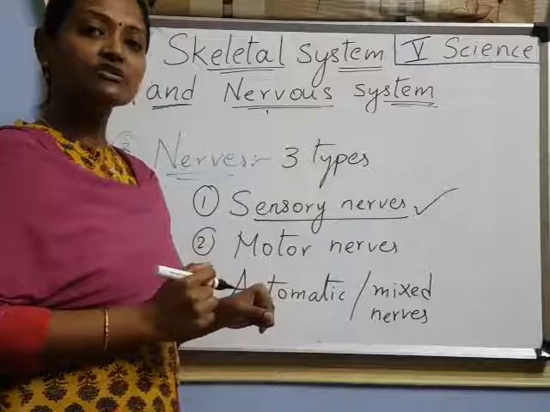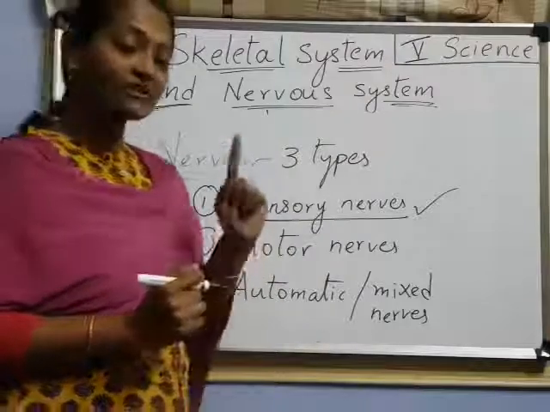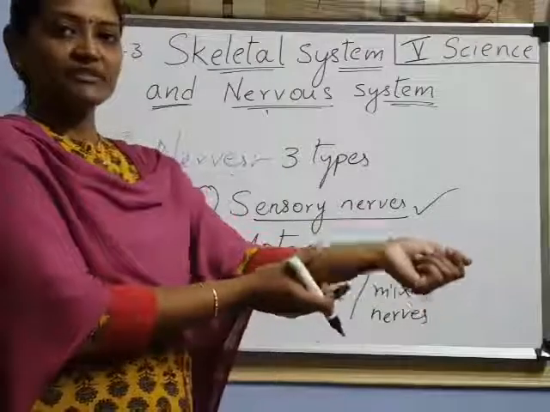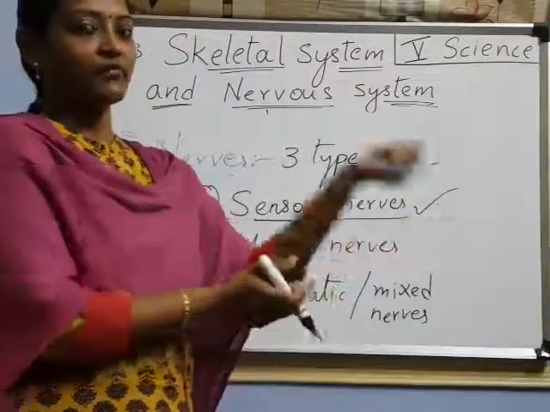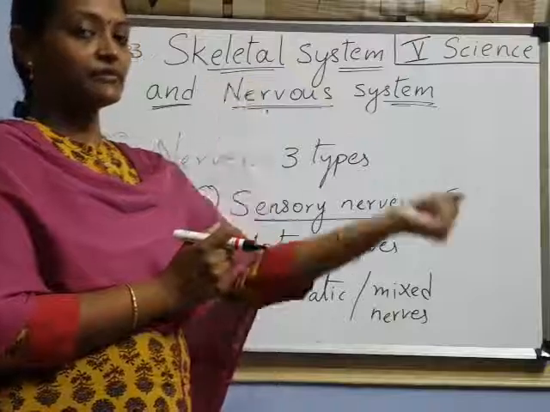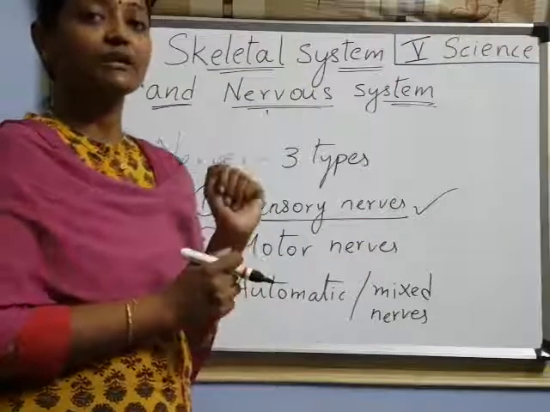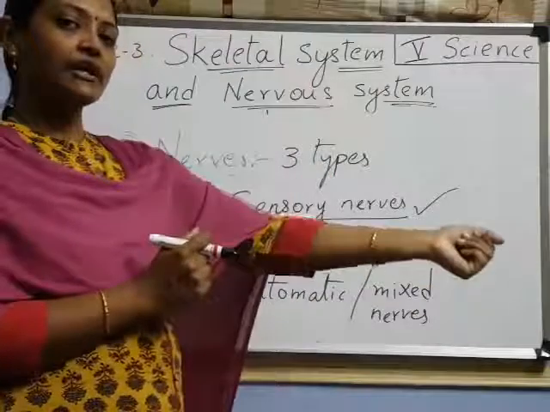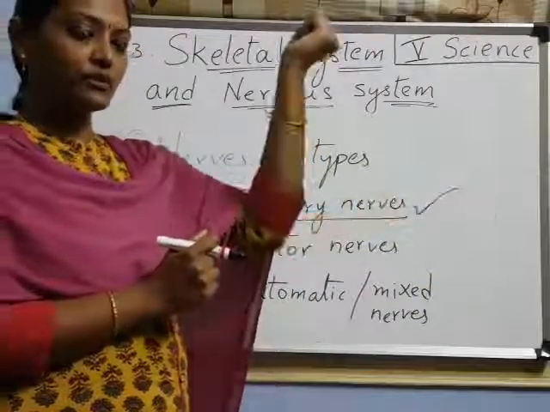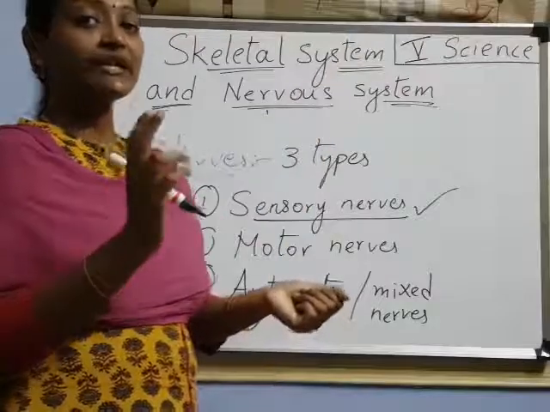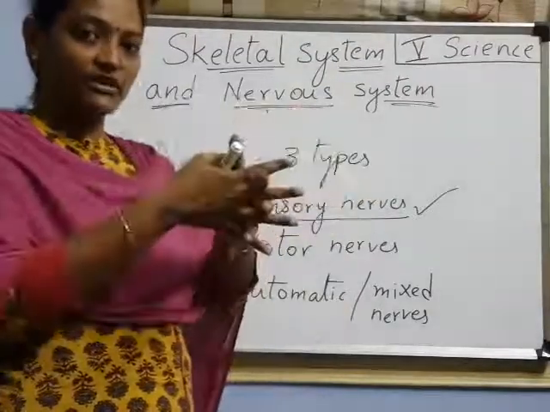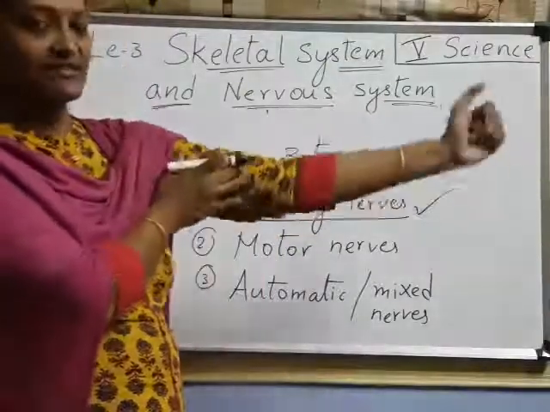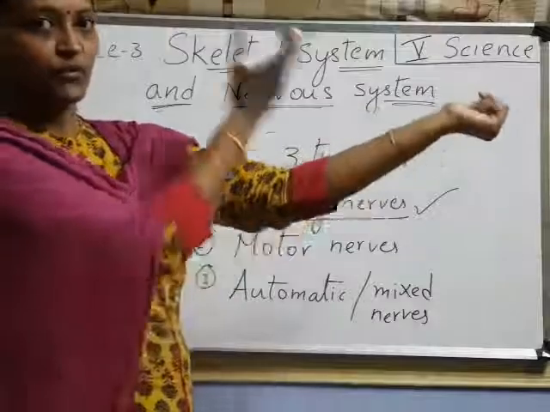Motor nerves, do you know, children? Here, one more important thing I will tell you. Suppose here a bone is there, around it a muscle is there. Now I want to move it. I said that if you want to move, that comes under voluntary muscles, right? For moving a bone, we need two muscles, children. One muscle contracts, one muscle expands. See here, suppose a muscle is here. Now I want to move this bone up like this.